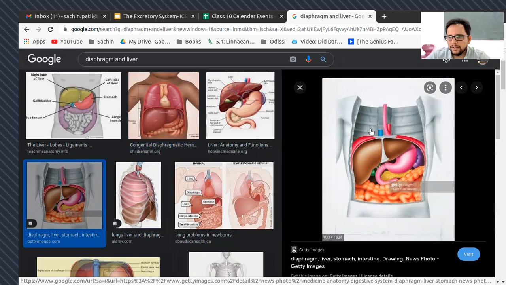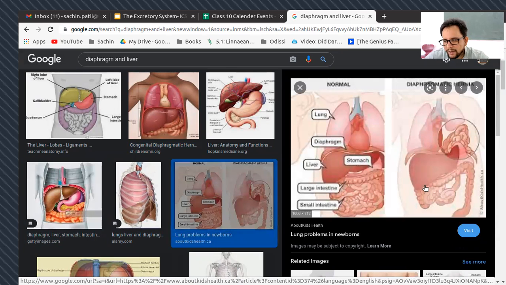This is what is shown as the diaphragm here, but ideally the diaphragm is somewhere here, where I'm pointing. I don't know if I can get the real diagram. Like I said, it's between the thoracic cavity, between the lungs, and the abdominal cavity. That's where it is. A little bit of it is with the liver part, and your kidneys are below this liver portion.